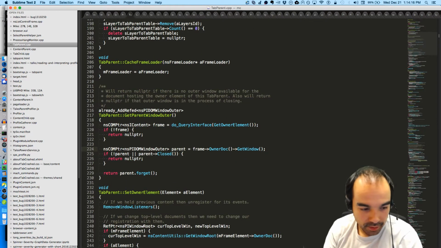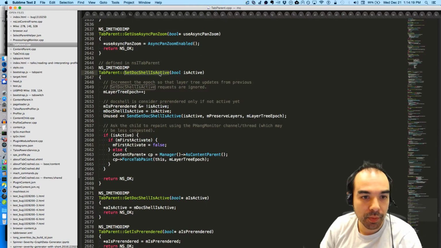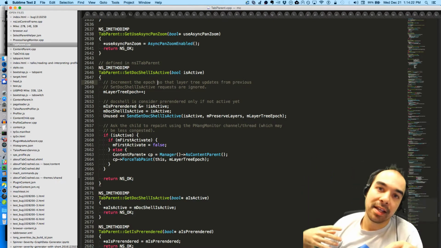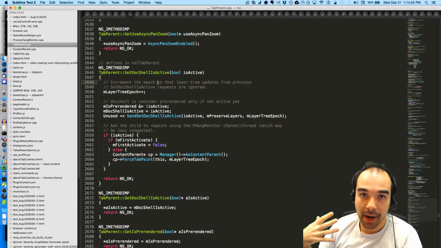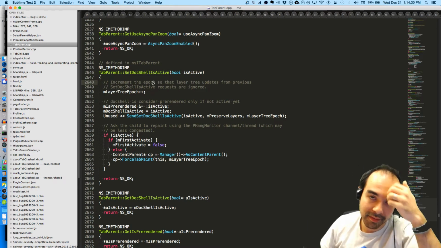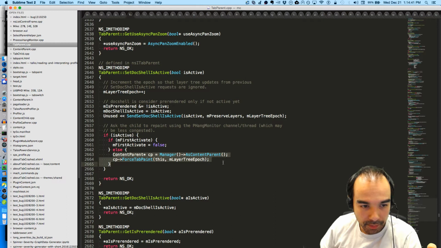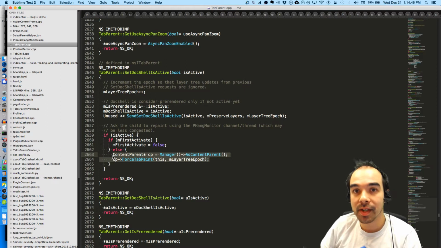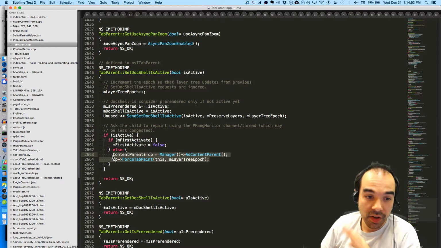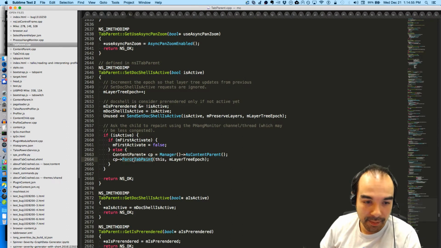And this is where that happens. When we say set docshell is active, that is how the front end tells the tab parent, show me this tab. Set the docshell as active. There's some jargon there about docshells, but don't worry about it. What this means is show me this tab, paint it, and show it to me. And there's this stuff down at the bottom where it talks about forcing the tab. This will send the message to the content process. Even if the main thread is blocked by JavaScript, it sends a message to a background thread saying, stop what you're doing and force paint. And that's happening here, force tab paint.